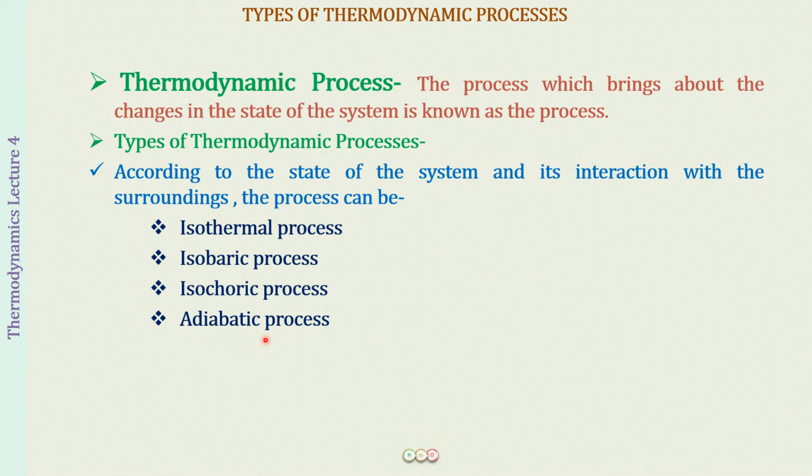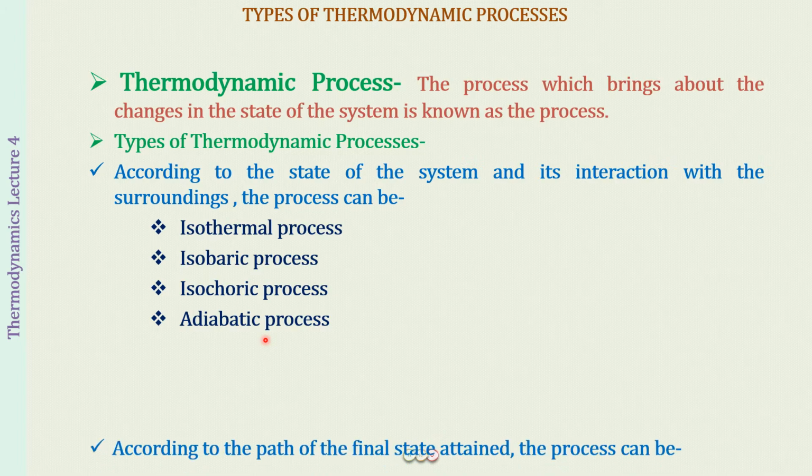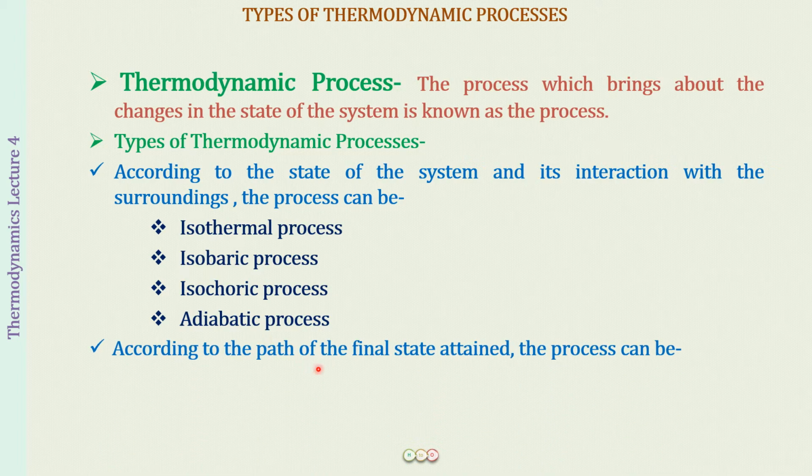In all these processes, very interestingly, what you will find is that one of the thermodynamic properties is constant. For example, in the isothermal process, it is the temperature that is constant. And then the other type of classification is according to the path of the final state attained.